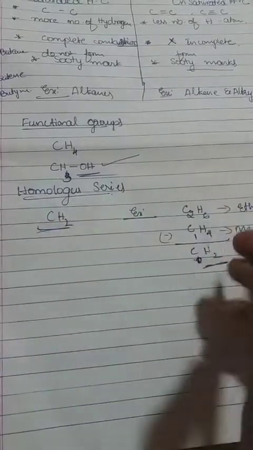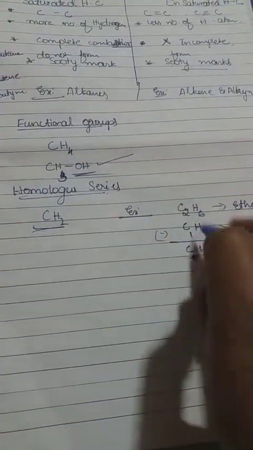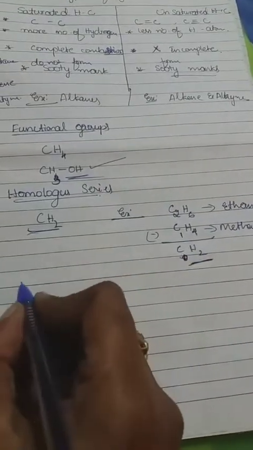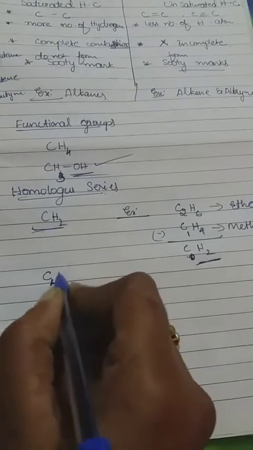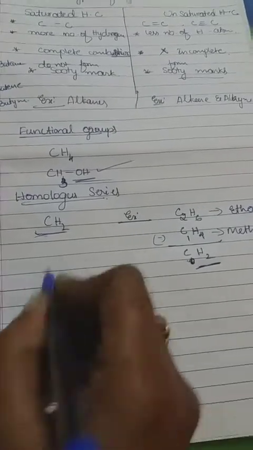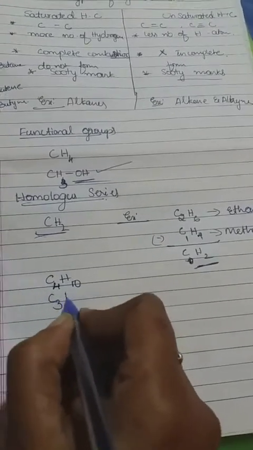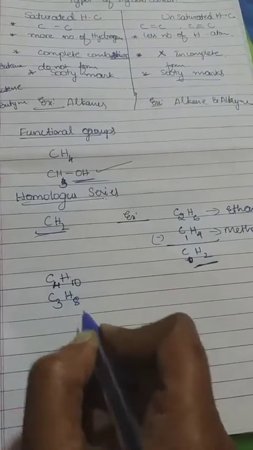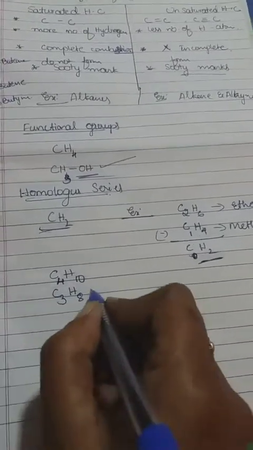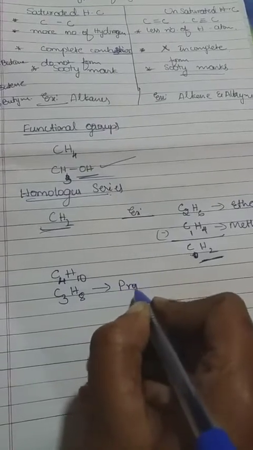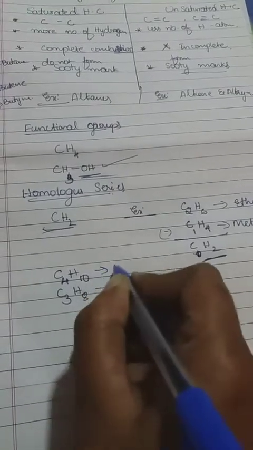If we take the next succeeding one, the succeeding should be subtracted by the preceding hydrocarbon, that is very important. Let us take butane, C4H10. Its preceding is C3H8, right? 3 times 2 is 6, 6 plus 2. So this is propane, and this is butane.